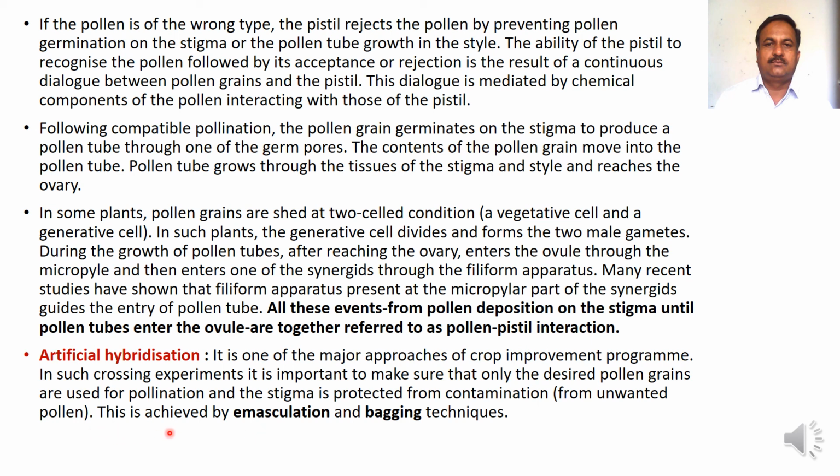This process is achieved by emasculation and bagging technique. In this way, we have learned about the process of pollination in detail. Thank you.